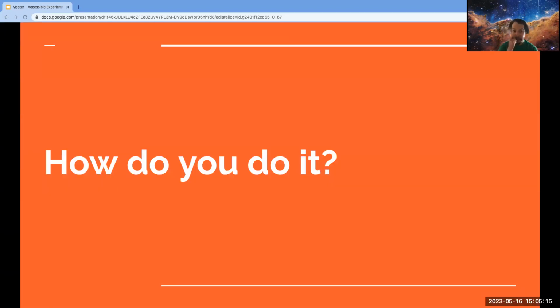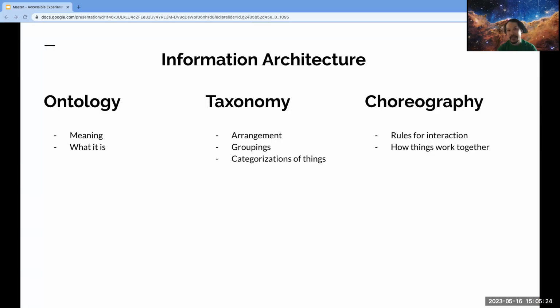So how do you do it? The Dewey Decimal System has been around for something like 200 years, and here I am telling you that it's incomplete. To begin with, we have to start with information architecture. These things need to be in place, but designed with a human-centered lens. And this can be applied with a series of pretty simple questions.